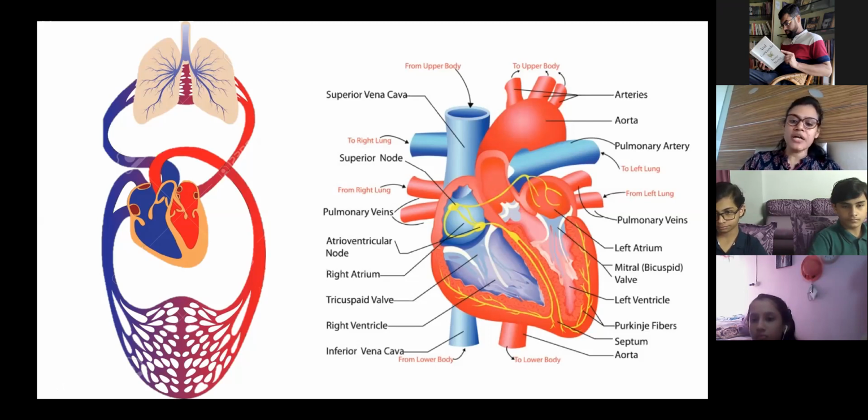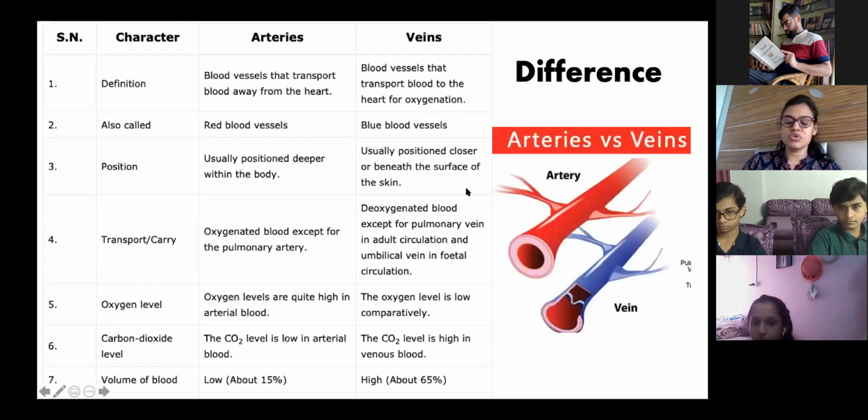But the heart is pumping the blood, which is oxygen rich blood, to all parts of the body. So that is why the blood in arteries is at high pressure as compared to the blood in the veins, which is coming from all parts of the body to the heart. Is it clear? So that is the function. Also, you can see the difference between arteries and veins here.